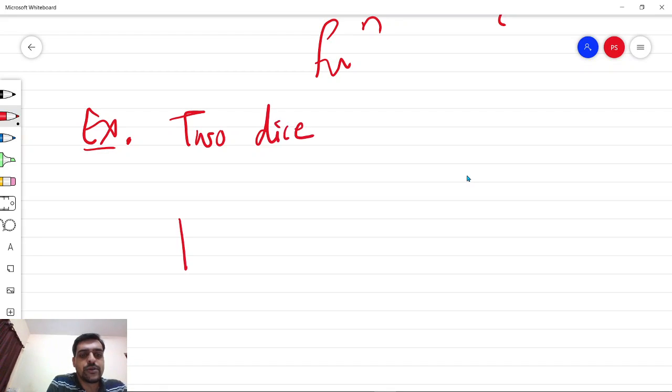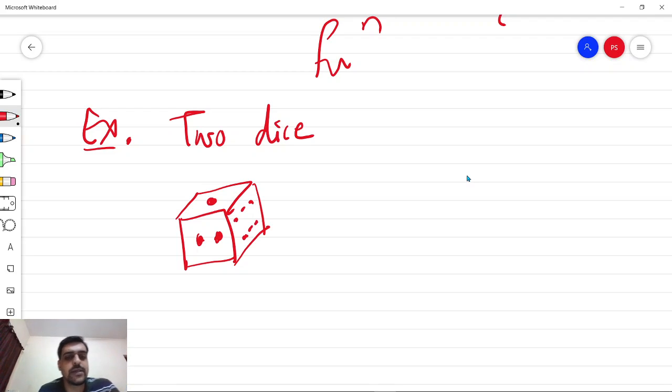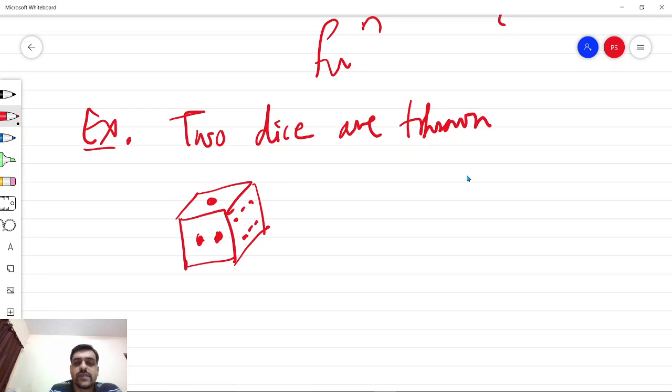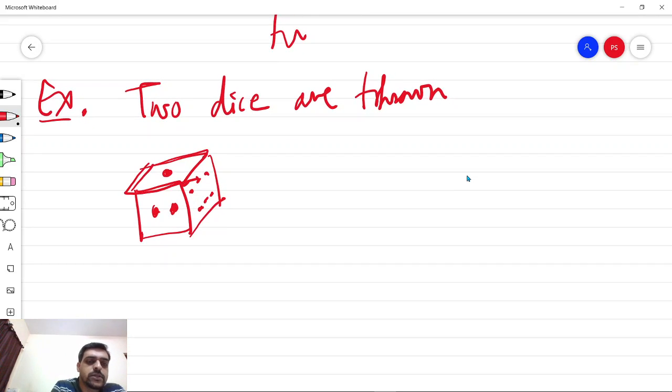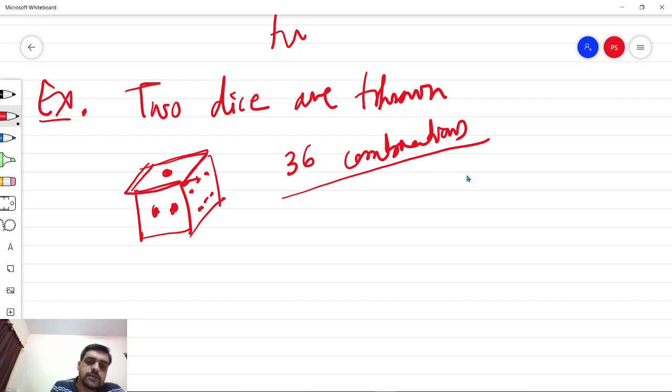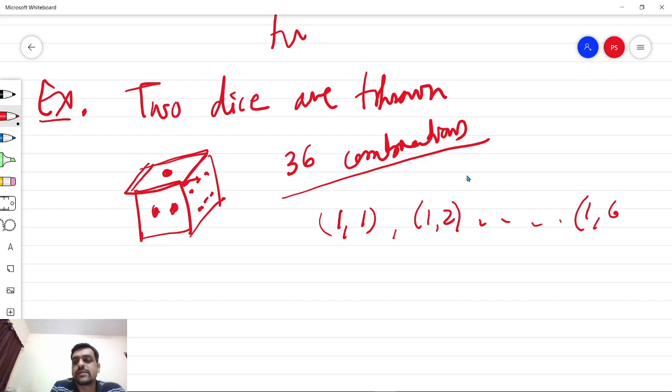So as we already know, a die is a cube which is marked with numbers 1, 2, 3 up to 6 on its 6 faces. So if two such dice are thrown, the sample space consists of combinations of the numbers facing upward, and there are in all 36 combinations possible, which we have already discussed in previous lectures, starting from 1 1, 1 2 and so on up to 1 6.